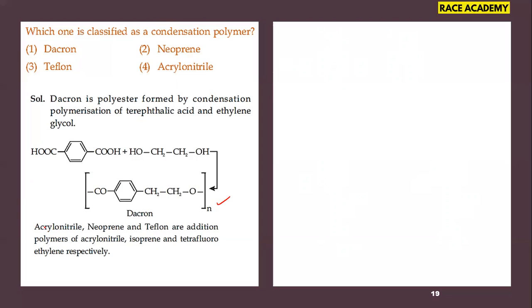While acrylonitrile, neoprene and Teflon are addition polymers of acrylonitrile, isoprene and tetrafluoroethylene respectively. So Teflon is not the right answer, neoprene is not the right answer, and acrylonitrile is not the right answer. Dacron is the condensation polymer. So the first option, Dacron, is the right answer for this question asked from the polymer chapter of class 12, unit number 15, part 2 textbook.